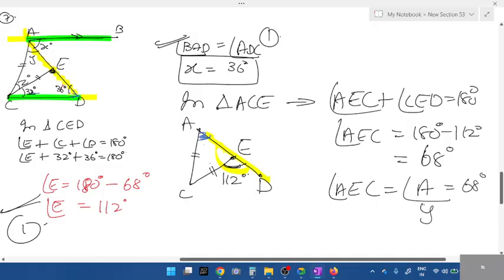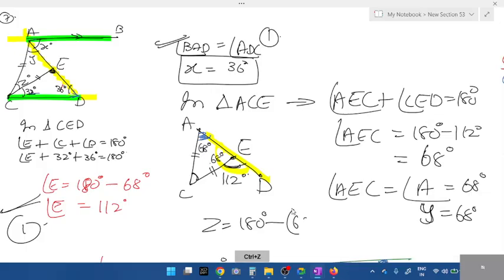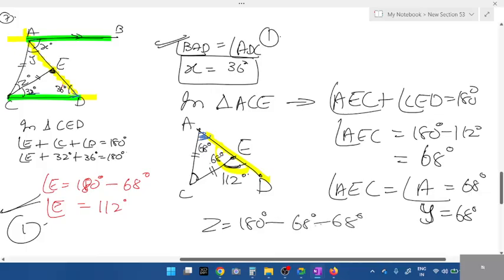What is angle A, students? Angle A is nothing but Y. Y is also 68. See, this is 68 degrees, this is 68. If both are 68, subtract it. What will you get? 180 minus 68 and 68, right? You will get Z. Z is equal to 180 minus 68 minus 68 degrees. You'll get the Z value completely.